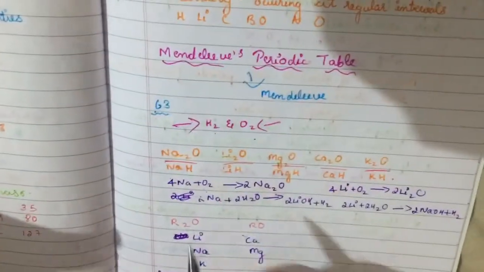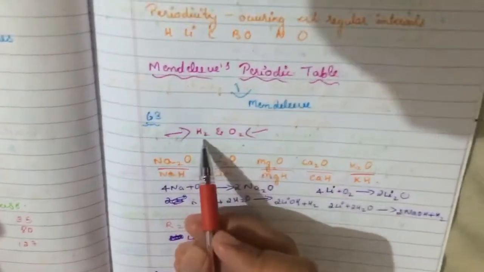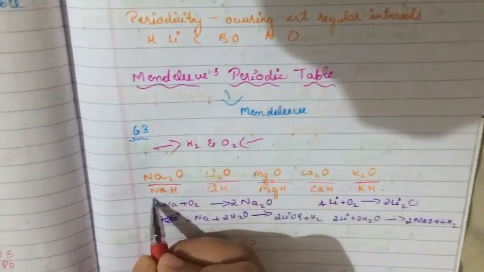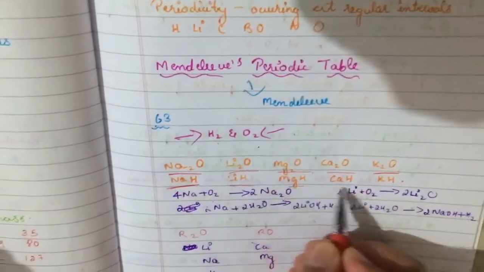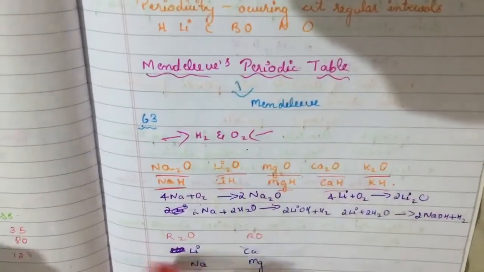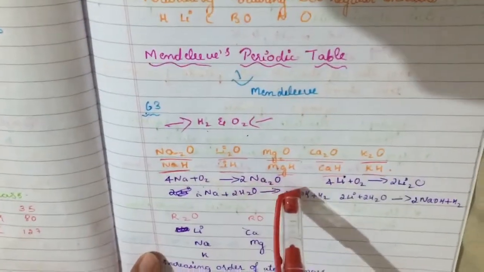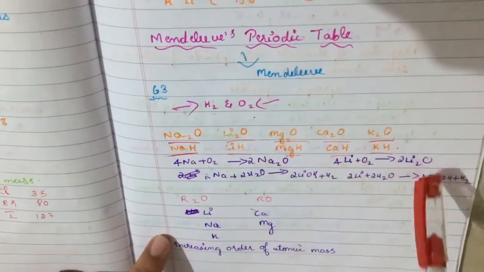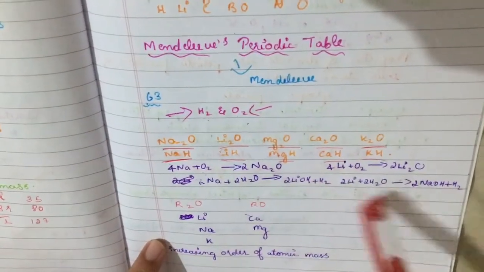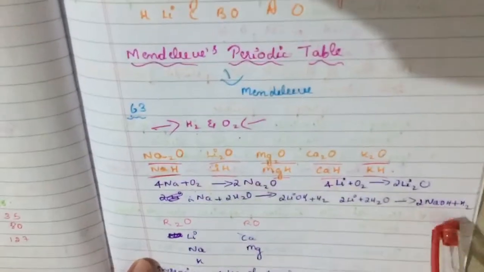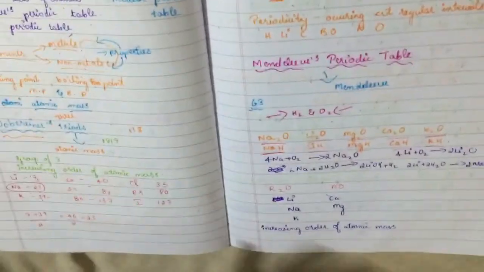Again, these metals were made to react with hydrogen as well as oxygen. When they were made to react with hydrogen, we get sodium hydride, lithium hydride, magnesium hydride, calcium hydride and potassium hydride respectively. The reaction is Na plus O2 gives Na2O, sodium oxide, and lithium oxide. Sodium plus water gives hydrogen gas plus metal hydroxide, that is, sodium hydroxide plus hydrogen gas.